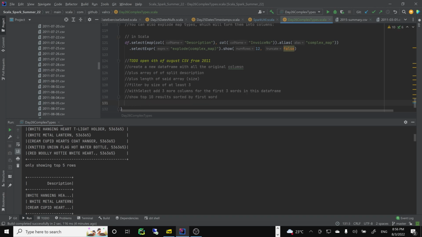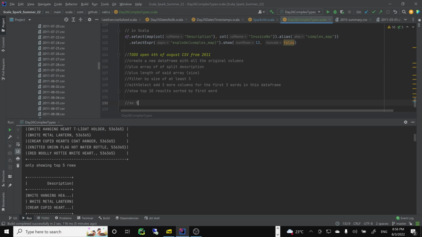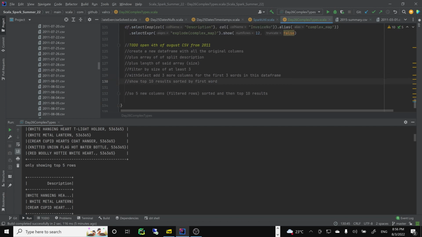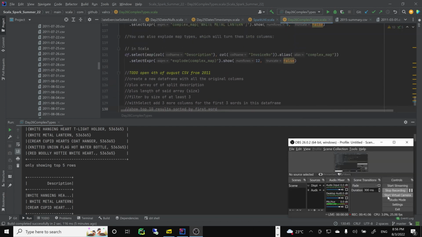So hopefully you'll see if these instructions are clear. Create a new data frame plus an array of split description plus the length of said array. So it will be 5 new columns, with filtered rows, sorted, and then the top 10 results. Okay, something like that, and of course false. So that should be a little bit more interesting than usual, I think. Okay, thank you.